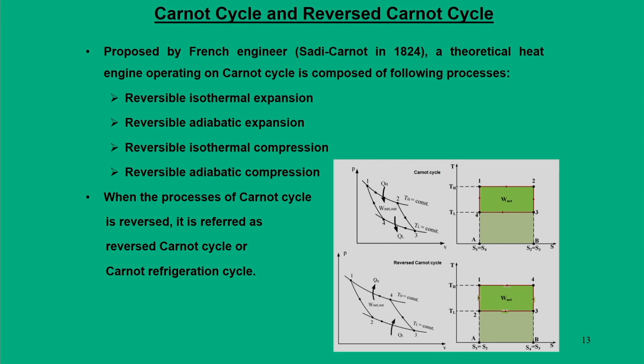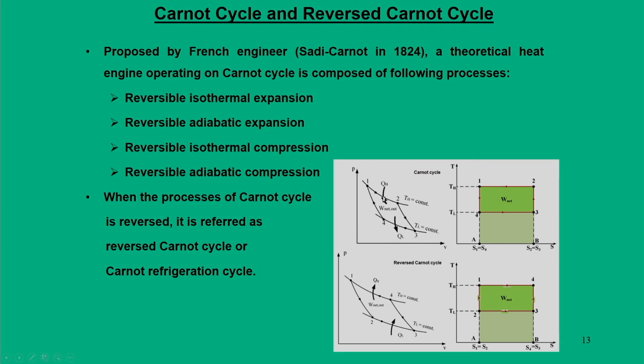For example, this process is such a slow process that here we are talking about adding heat to a system, but still we are keeping the temperature constant. Although it is a very slow process, that means it is an infinitely slow process. Similar diagrams you can draw on a temperature-entropy diagram. There the process 1, 2, 3, 4 is rectangular in nature.